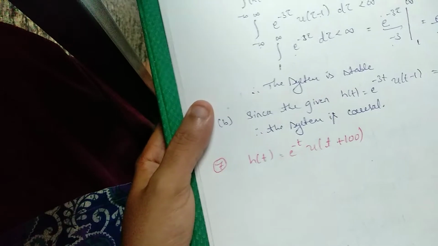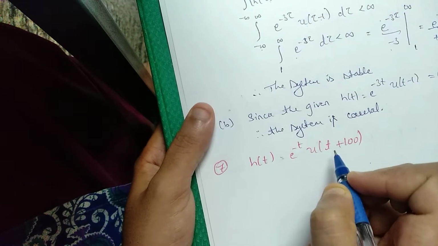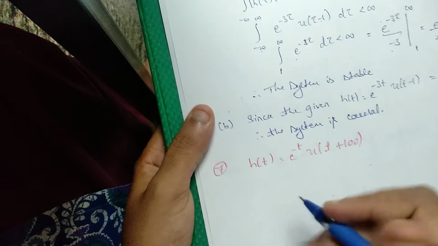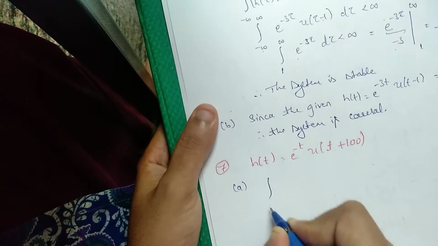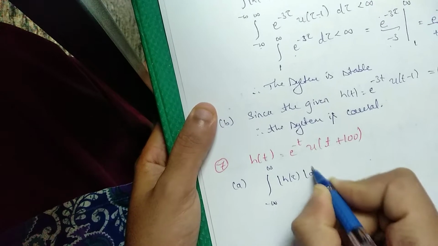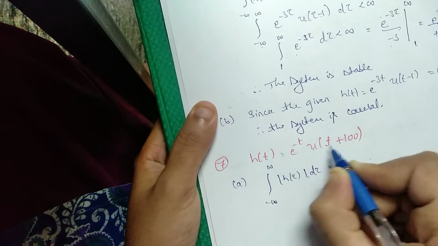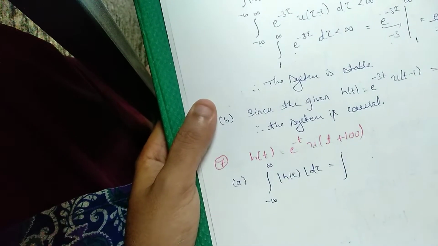Next problem: h of t is equal to e to the power of minus t u of t plus 1. Similarly, we need to check whether the system is stable and causal. To check the system is stable, I am integrating from minus infinity to infinity h of tau d tau. So for u of t plus 1, we are shifting u of t to the left side by 1.